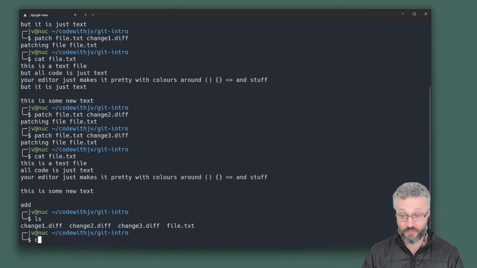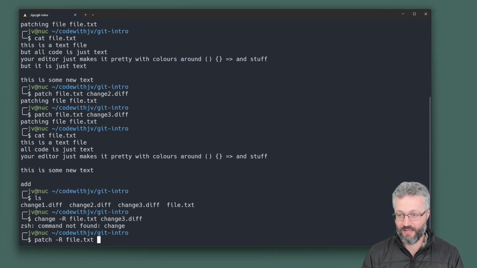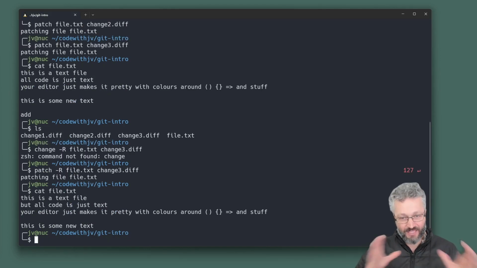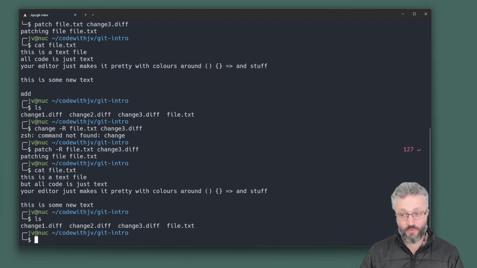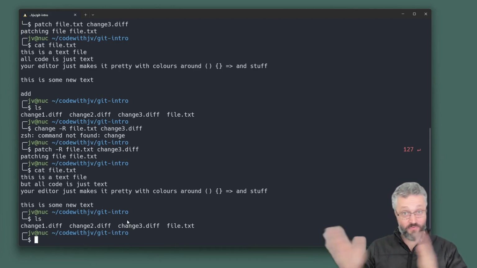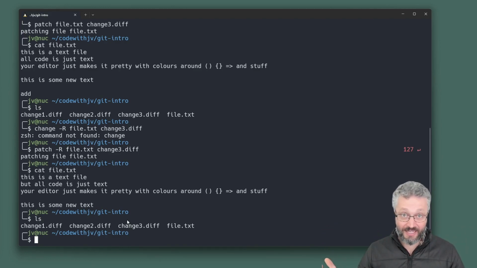You can also go backwards, patch -r file, change3.diff. Now we have unpatched it, essentially. We're now at version 3 of the file. When you're working with Git, it's doing all this stuff under the hood for you. All you're doing is saving your changes as you go. It's a much nicer interface, but really it's just lots of chains of these diffs, and applying them forwards and backwards is not everything Git does, but it's a big part of it.